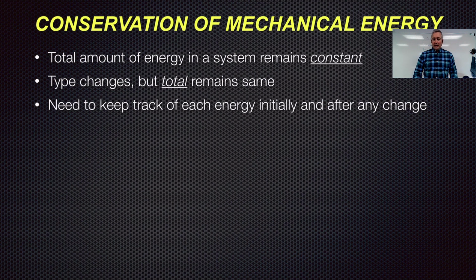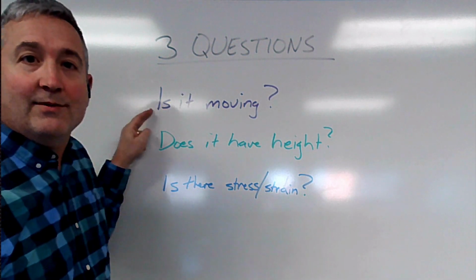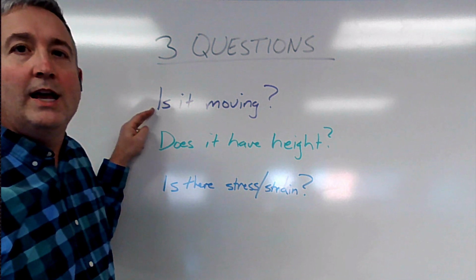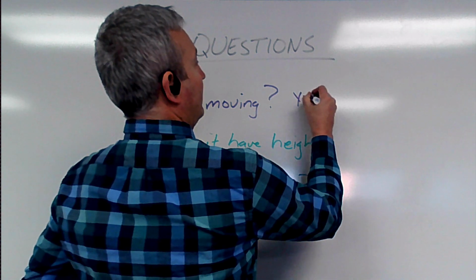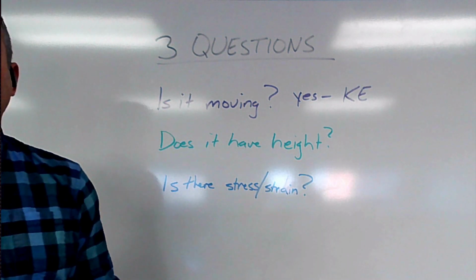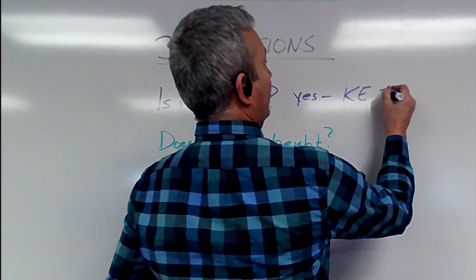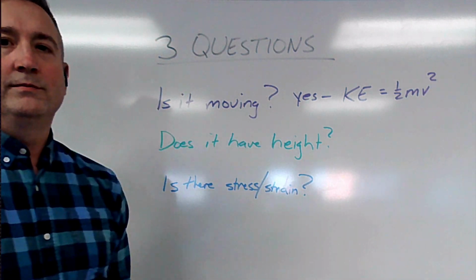But what you want to do is keep track of each type of energy. There are three overwhelming questions that you want to ask at any instant in time. The three questions are these. Is the object moving? If it's moving, it's got kinetic energy. Kinetic energy is found if we know its velocity and its mass: 1/2 mv squared.